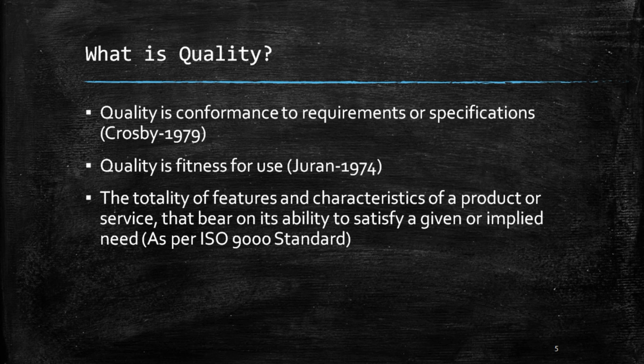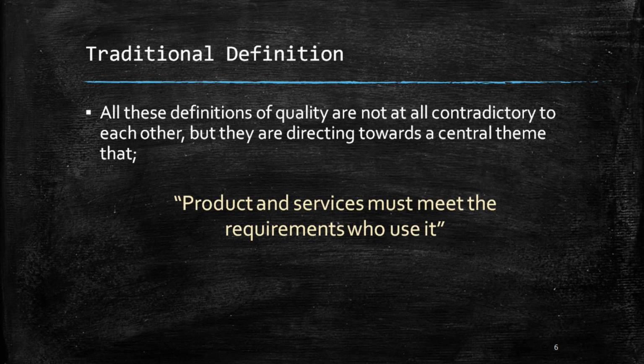Juran said quality is fitness for use, and ISO, International Organization for Standardization, gave this concise definition: totality of features and characteristics of a product or service that bear on its ability to satisfy a given or implied need. For official purposes, the ISO 9000 definition is a good start. These definitions in no way should be deemed contradictory. They are complementing each other. Products and services must meet the requirements as the central theme.